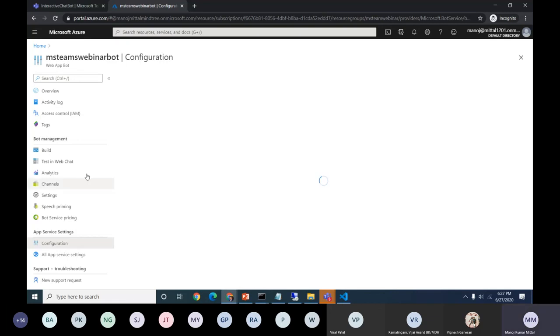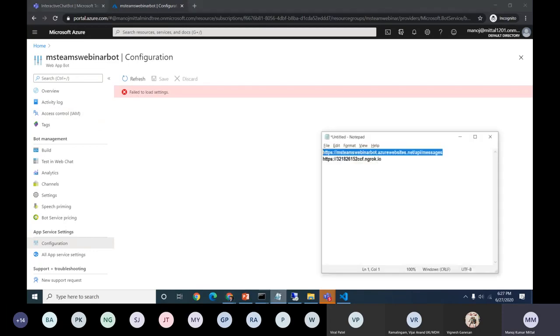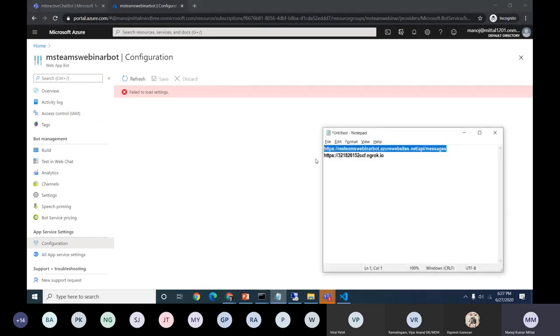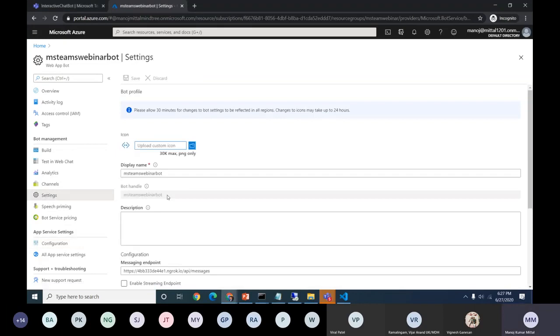So let it load. Once you define your blank bot here, okay, oh, it failed. Let me correct this ID. Here we are going to put the actual endpoint that the bot gave. That's why it was not responding. Let it save and we'll try it. Out of the box it will come like that. While debugging, we need to provide the ngrok subdomain URL here. I will show how to edit that.